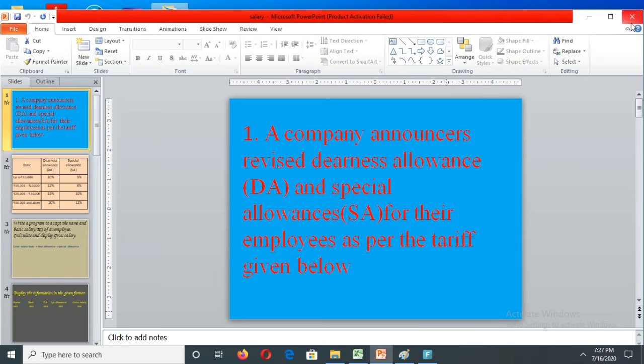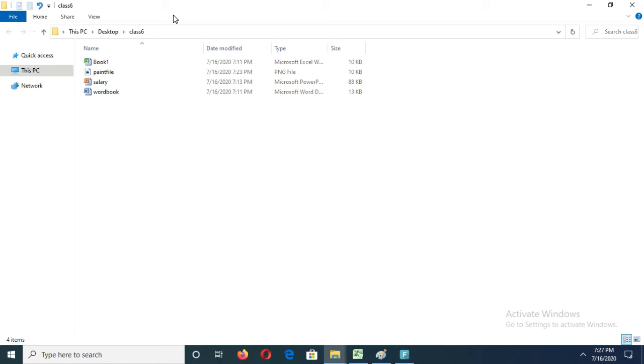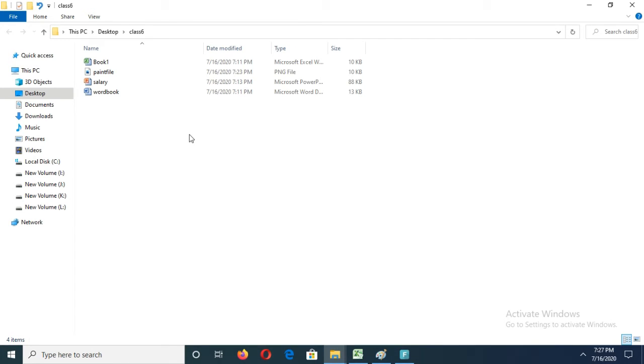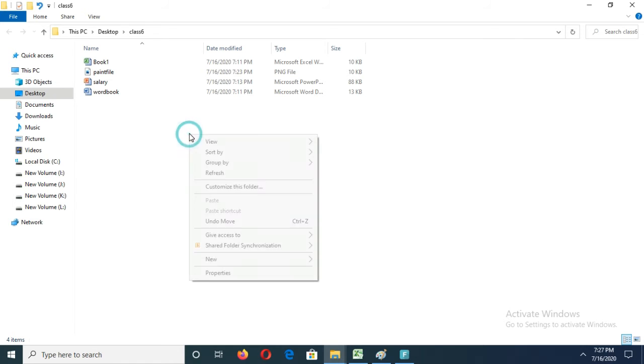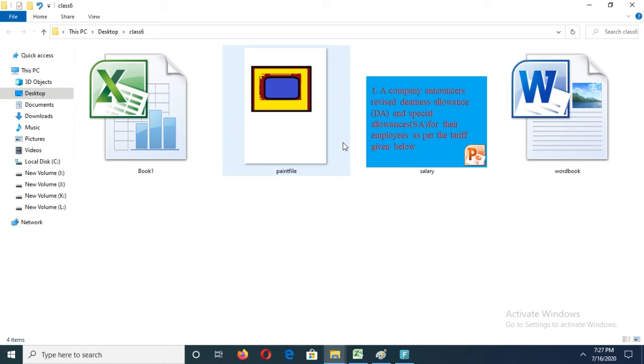Then next one, how can you sort the files? Okay. Then if I select this folder, how can you sort the files? Here, click on the right button in the blank space and click on this option. There are different options. View menu, we can see extra large icons, medium icons, small icons. If you click on extra large icon, we can see like this. It will resize like this.